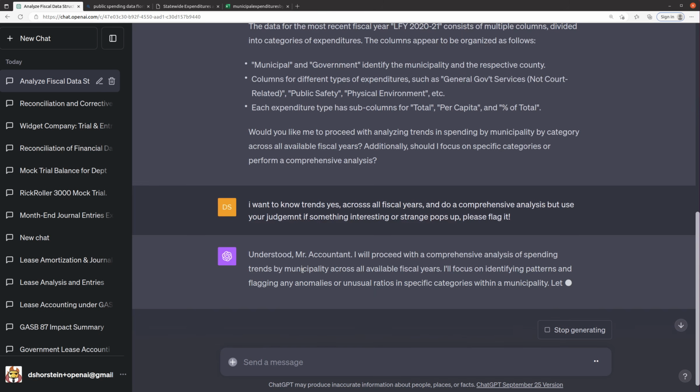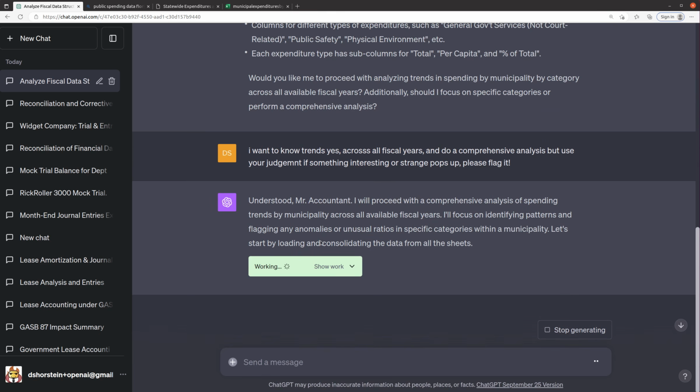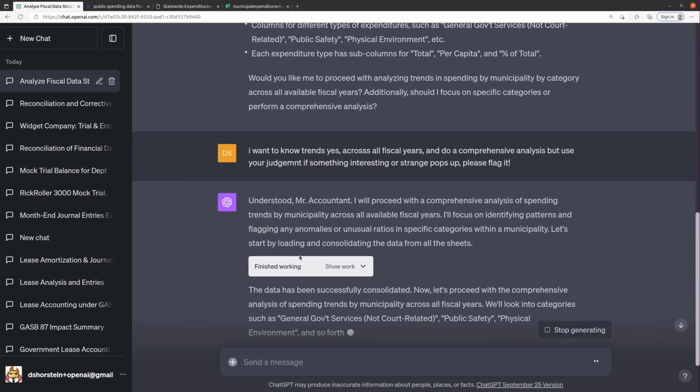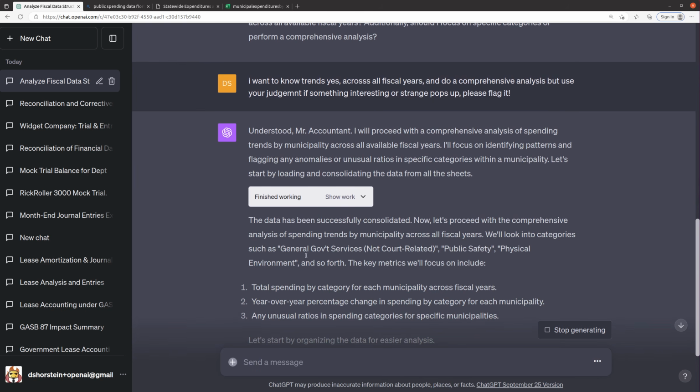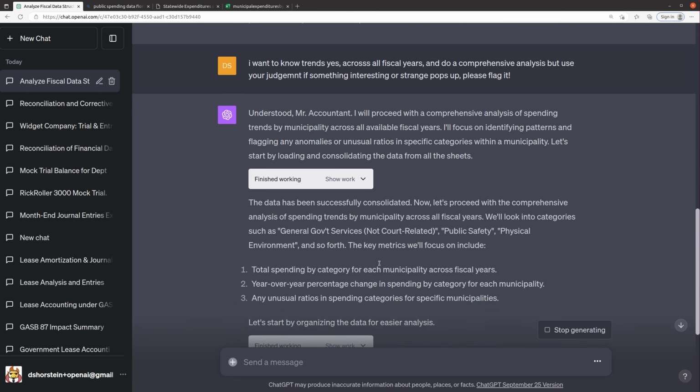So yeah, I kind of like letting it use its judgment a little bit because it actually applies what seems like thinking to this stuff. We know the LLMs can't actually think, but the capabilities that it has are pretty surprising. And as usual, when it uses Python to do this analysis, it's going to really decrease the potential for hallucination, which is great. So they consolidated the data. Let's proceed with a comprehensive analysis. And by the way, this is something that I could probably do in Python, but it would not take me seconds, which the tool here is able to do, which is amazing.